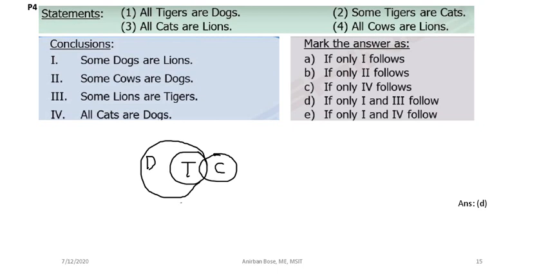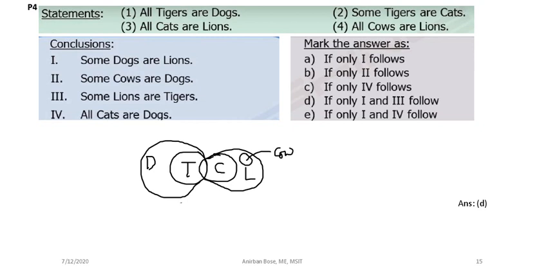Again you have to consider the bare minimum condition. So all cats are lions. And finally, all cows are lions. So all cows are lions, so you have to consider the bare minimum condition. So consider, here is the cow, so this portion is cow. So this is the bare minimum Venn diagram, or the minimum overlap Venn diagram.